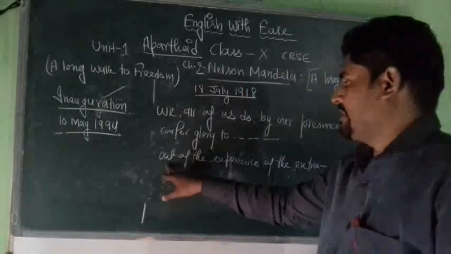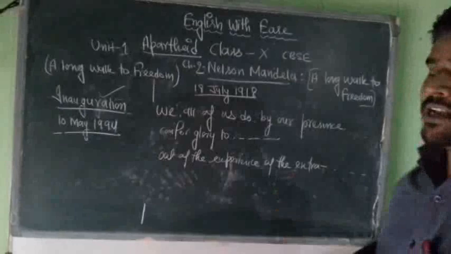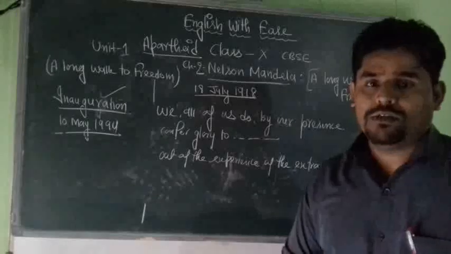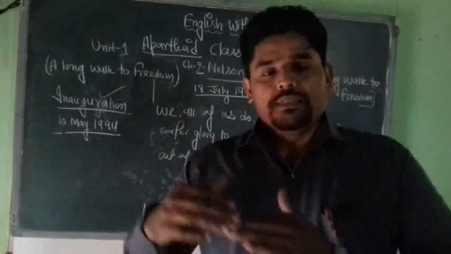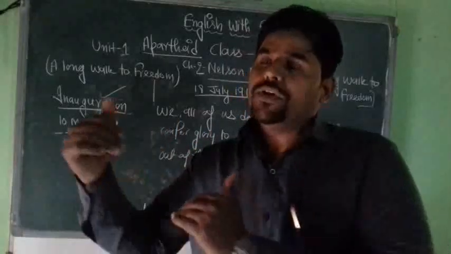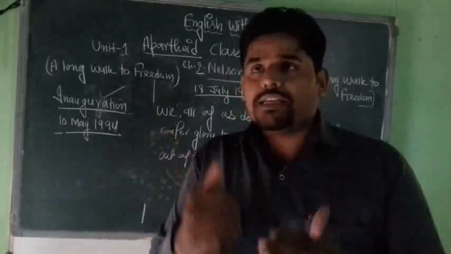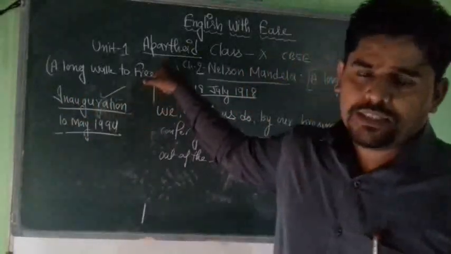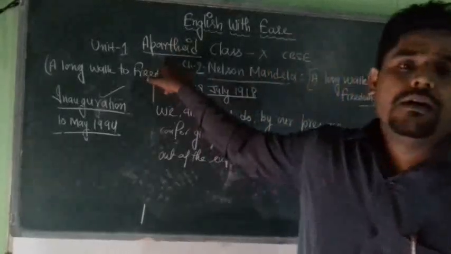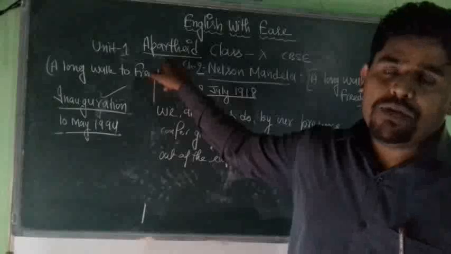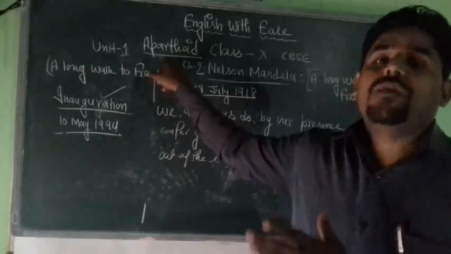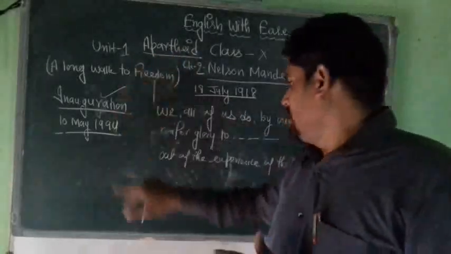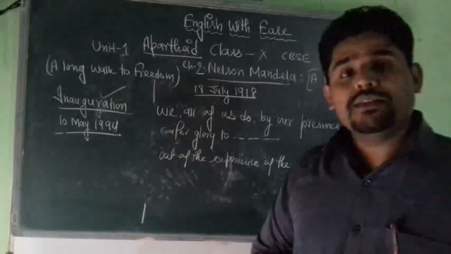Later Nelson Mandela says, "Out of the experience of an extraordinary human disaster that lasted too long." What is the extraordinary human disaster? Nelson Mandela wants to say that the extraordinary human disaster is the policy of apartheid. Because of this cruel policy of apartheid, the people of South Africa, especially the non-whites, had suffered a lot, and that is why this cruel system is referred to as an extraordinary human disaster.